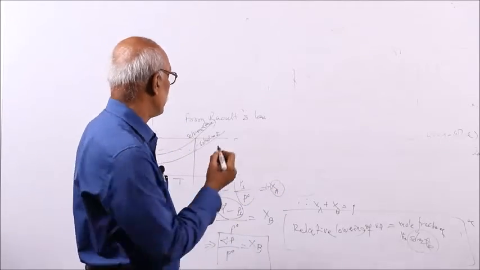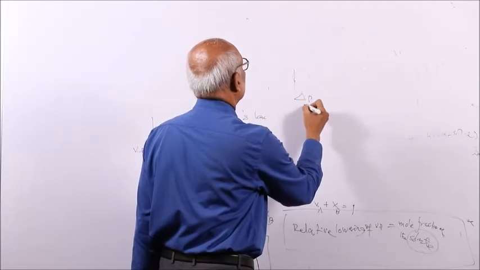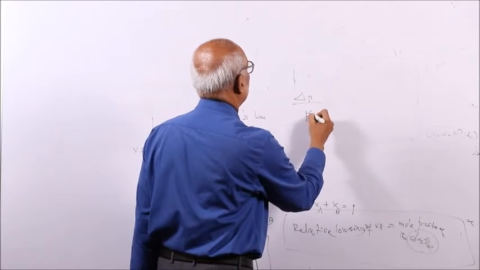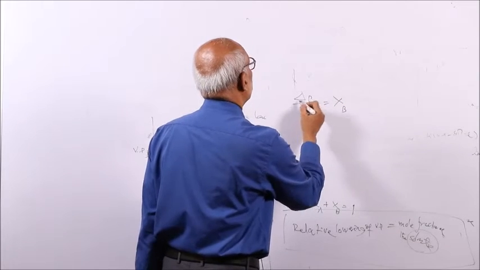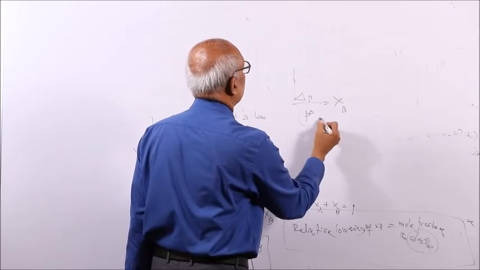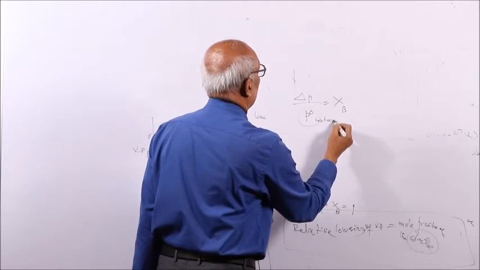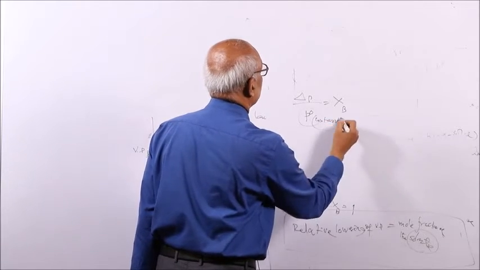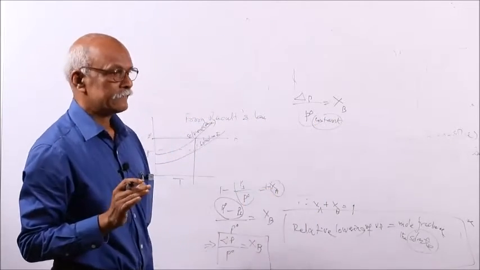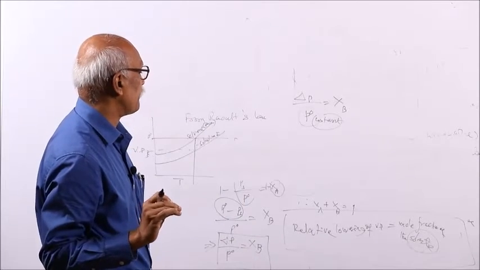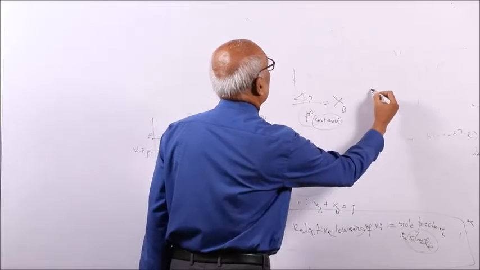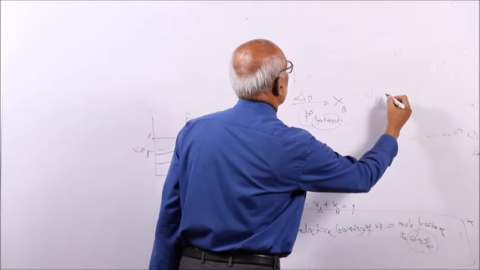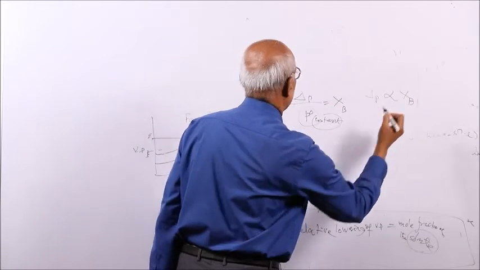Delta P by P naught is equal to XB, so delta P is proportional to XB, because P naught is constant for a given solvent at a given temperature, as no solute is there. So the relative lowering of vapor pressure is proportional to XB.